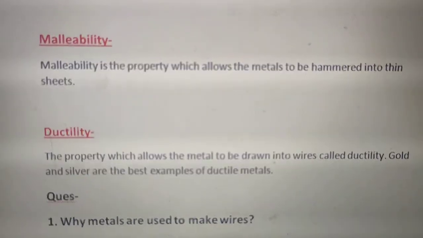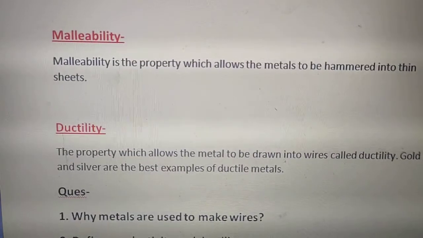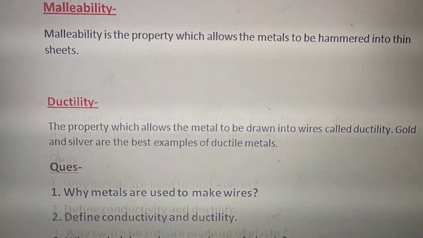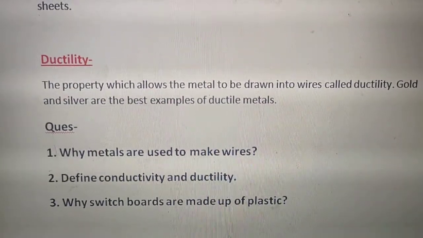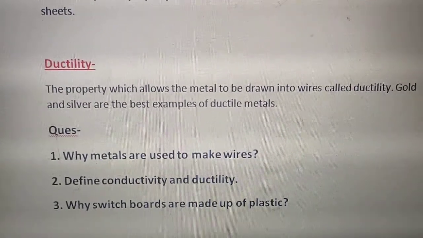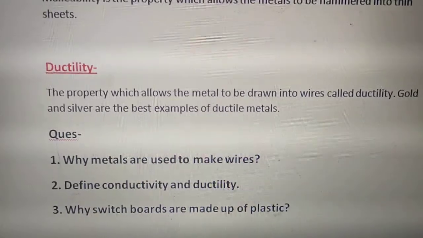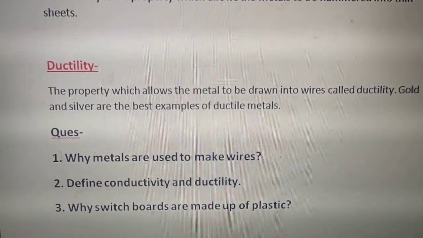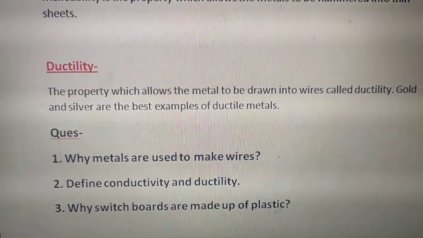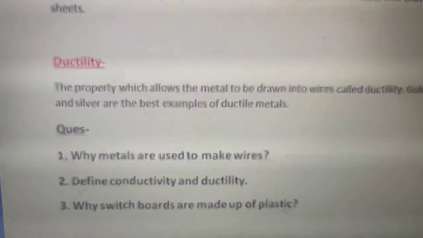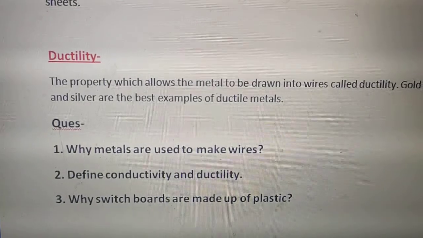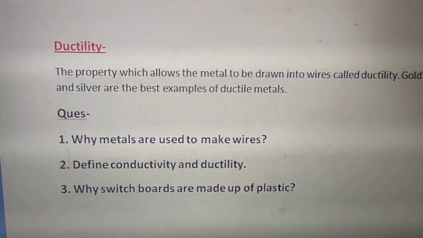All three properties: conductivity, malleability and ductility. Now based on this module, I have written some questions. Why are metals used to make wires? Right now I have given you ductility, that we can convert metal into wires. This is called ductility. Define conductivity and ductility. Both definitions are given in this module.